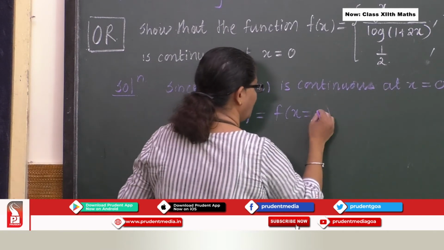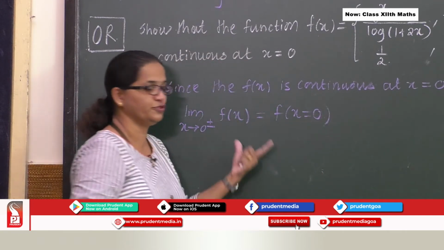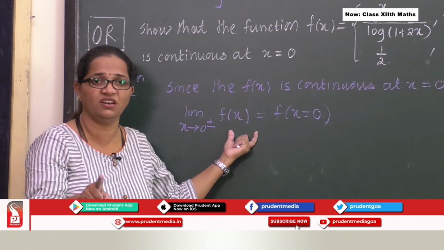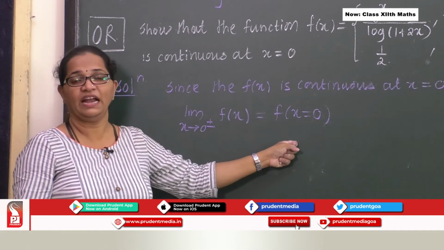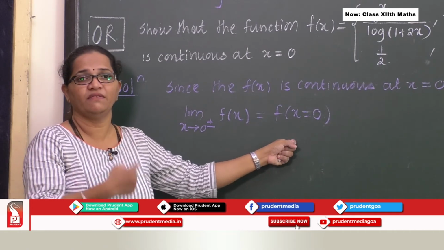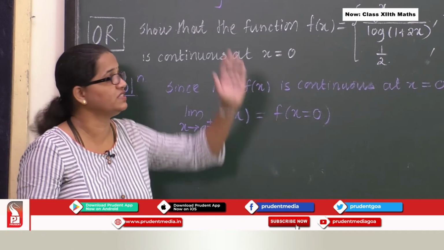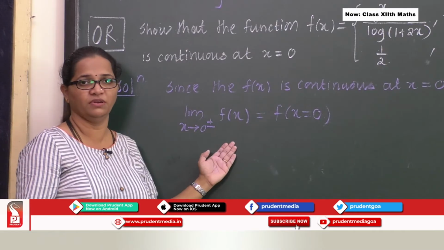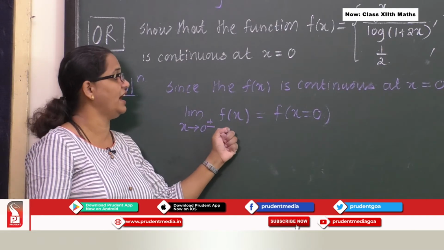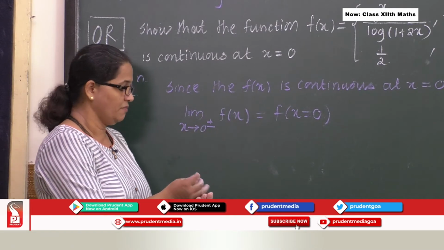So at this moment, what is my a? 0. So this is what is your theory which you are writing. And it is very important to write. Why? Because you are using your theory in your problem. And that will be the start point for this particular problem.